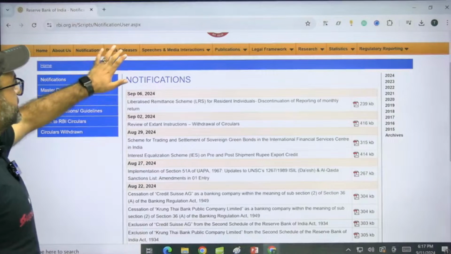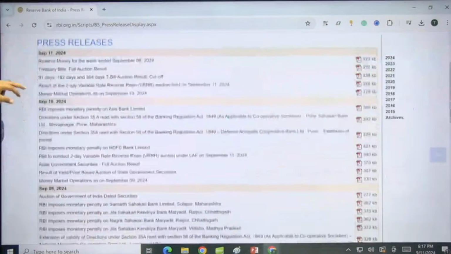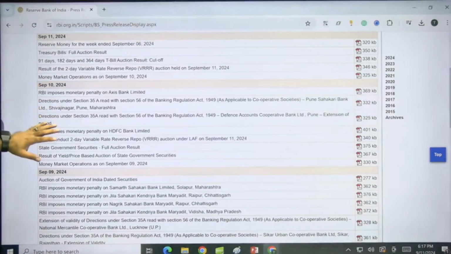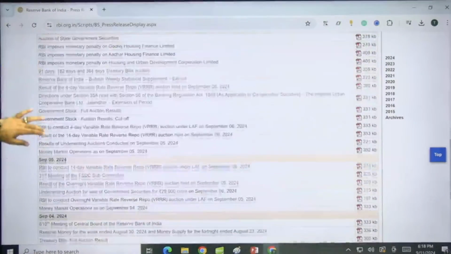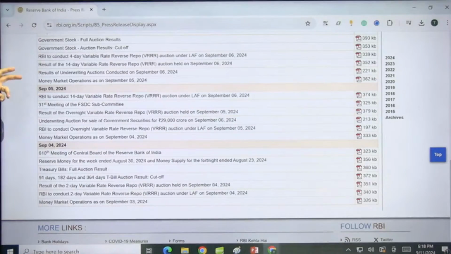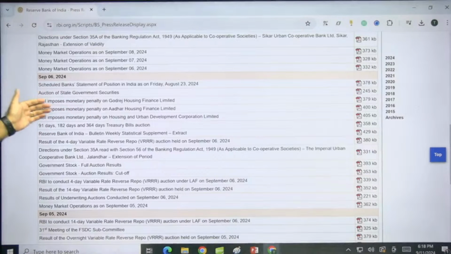Secondly, after notifications, do check the press release part. There you will find the daily updates given by RBI related to different aspects. But out of these press releases, what is really very important for you? The monetary penalty charged by RBI. Recently RBI has charged a monetary penalty on Axis Bank, which we will be discussing in this session. RBI has also charged a monetary penalty on HDFC Bank, which we will also discuss. Along with that, RBI has charged monetary penalties on different cooperative banks and financial organizations.